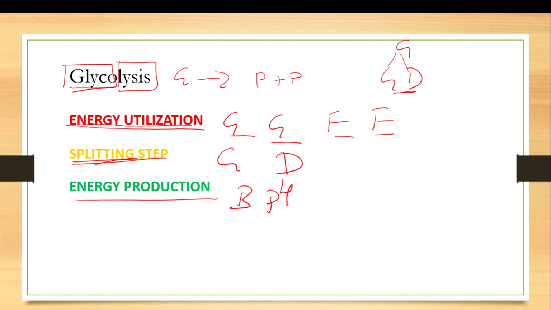Remember the mnemonic like this: good gossip gives fun, this is F, and frustration to these two guys, and they have divided. G and D were divided. We'll see one by one how this code will be useful for you.